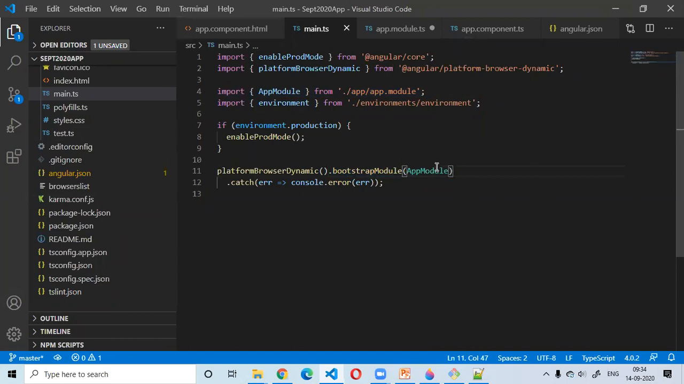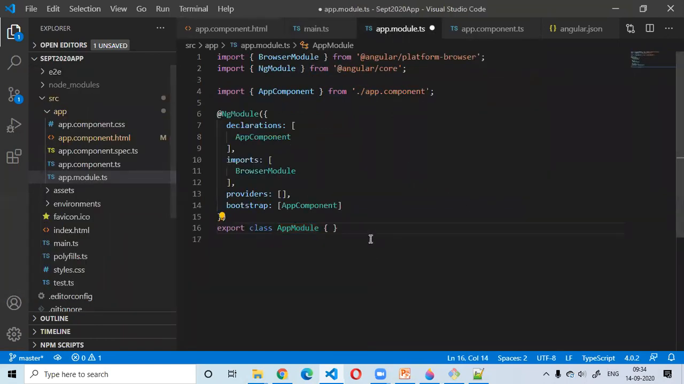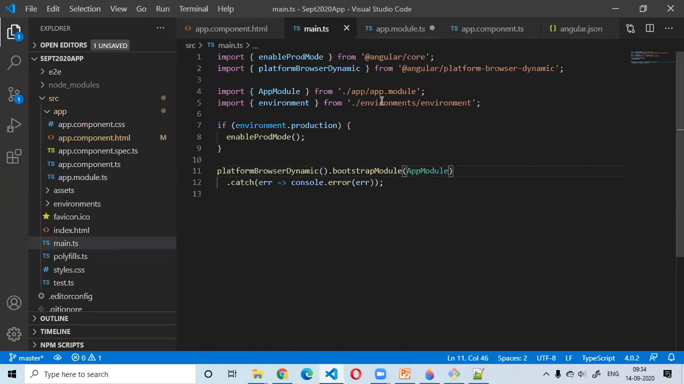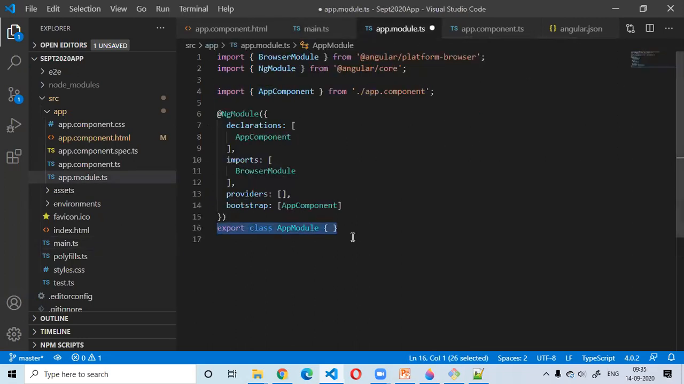Now I'm going to the app module. Here what is happening is, it is just a simple TypeScript class. It is just a simple TypeScript class that is exported. That is why we are being able to import it inside the main.ts, right? Inside this app.module, this is a simple TypeScript class written. Apart from that, we have this configuration called decorator function or metadata information.